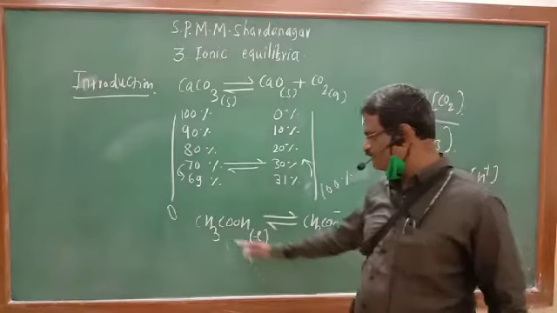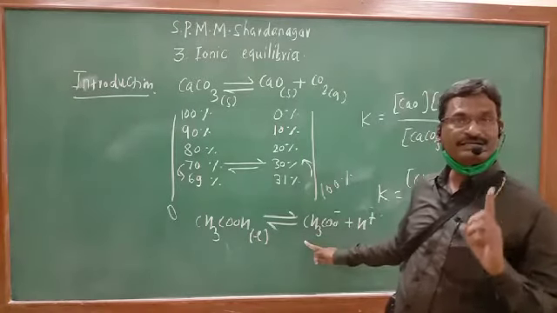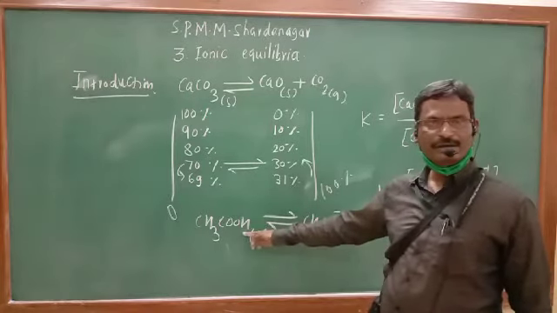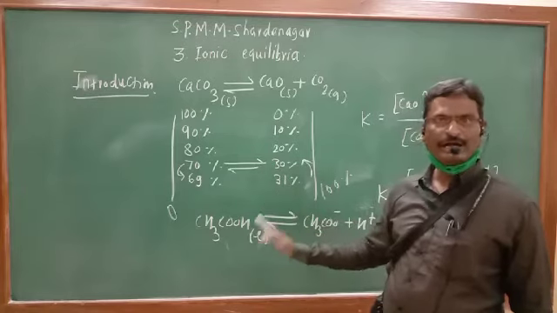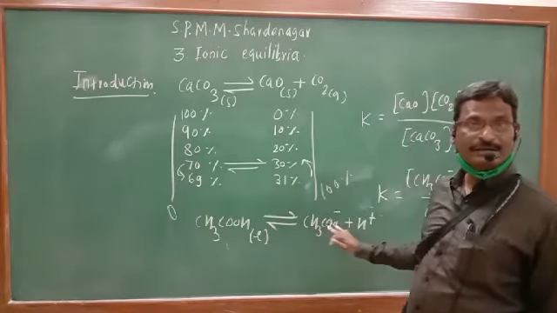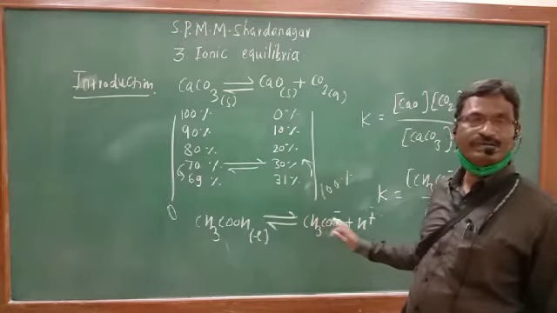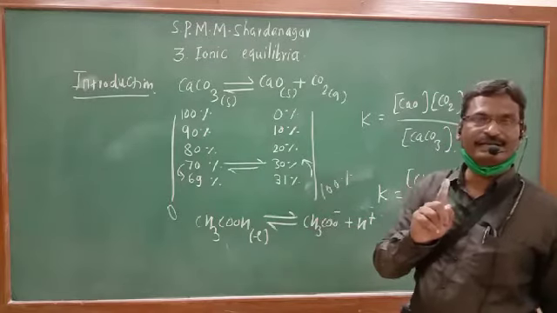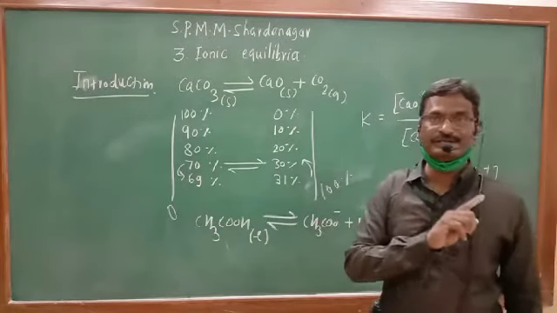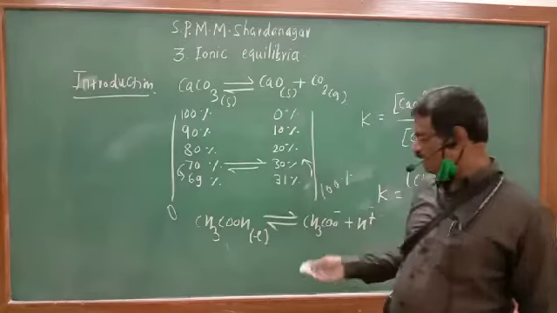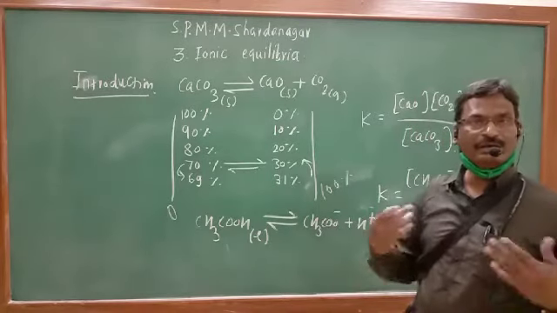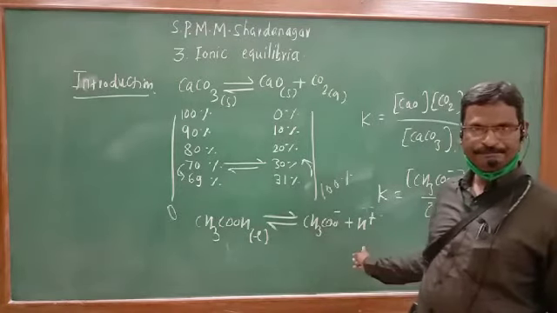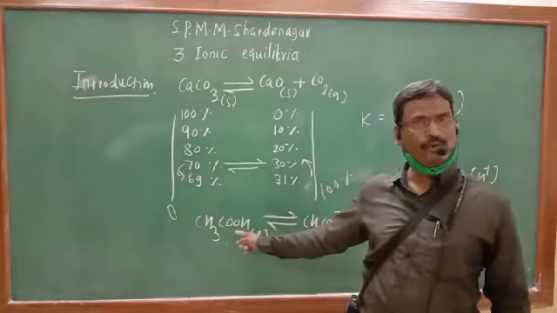In the similar manner, this reaction is also a partial chemical reaction because the reactant, whenever added to the water, undergoes incomplete partial dissociation and produces the ions. There is no complete dissociation. 100% dissociation is absent. And these ions in their turn again recombine with each other and they are converted into the original reactant.